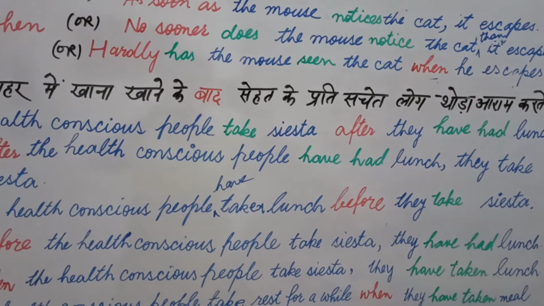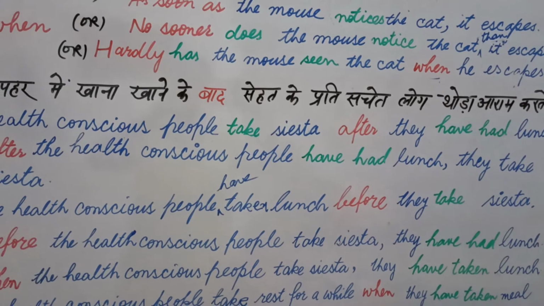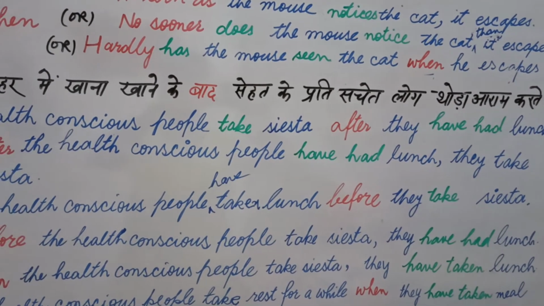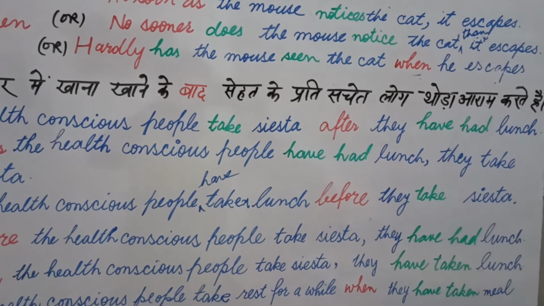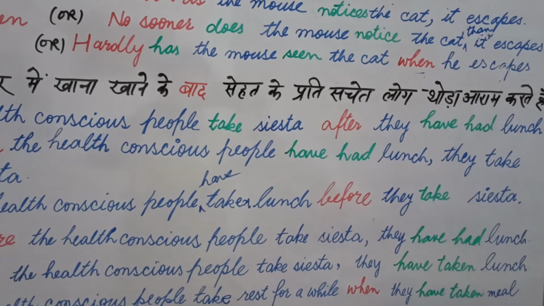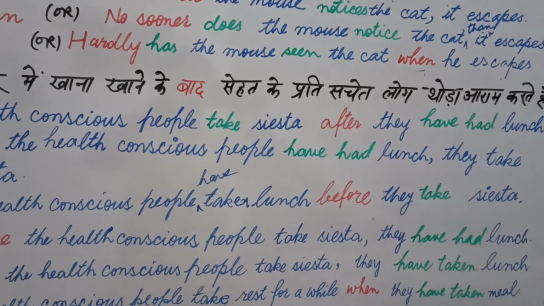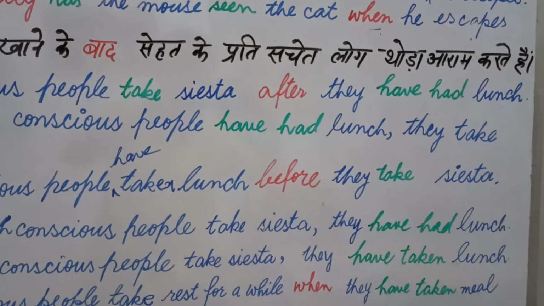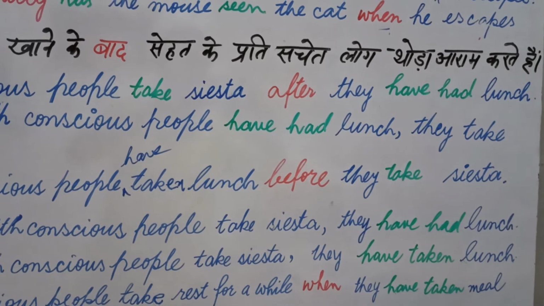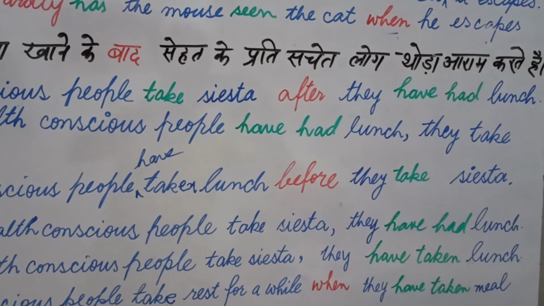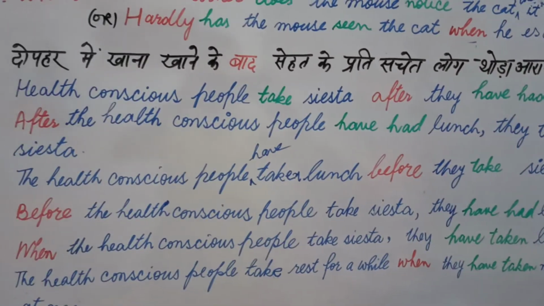Now it may be confusing for you, and I would like to reveal it and disclose it, that have had. Generally students see either we use have or had, but I have used both have and had. What is this? Students, have is helping verb and had is the third form. This is present perfect. Had means eaten, taken lunch. That's why I use they have had lunch.